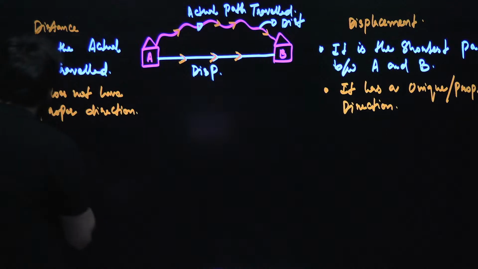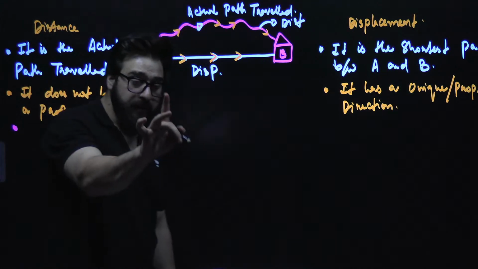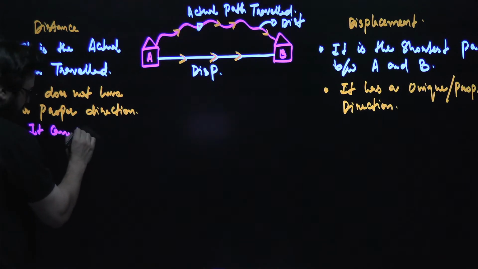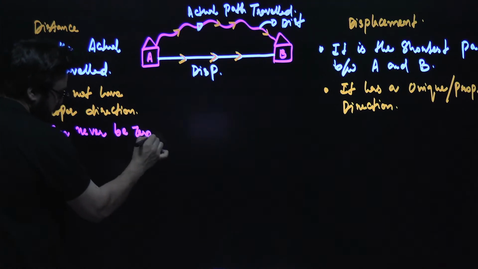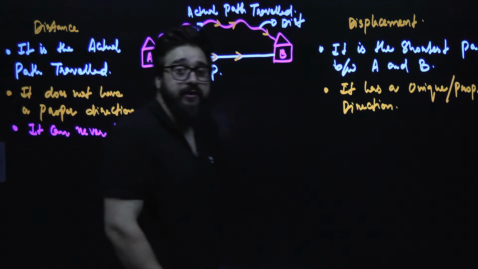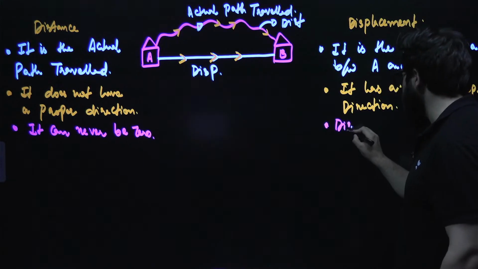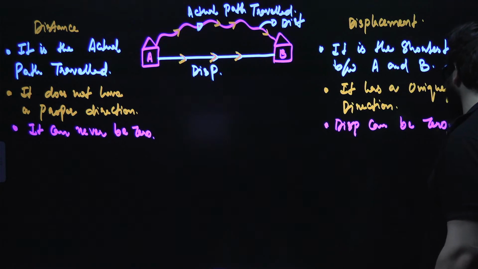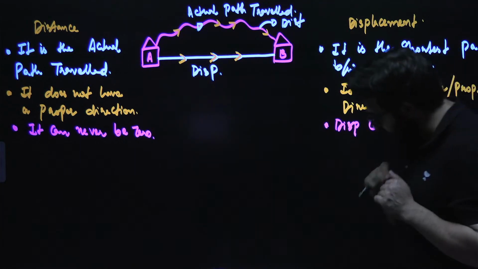Now, guys, when it comes to the distance, we say it can never be 0. Distance can never be 0. But when it comes to the displacement, we say displacement can be 0. Sir, what is the logic over here? Guys, see, I'll tell you.